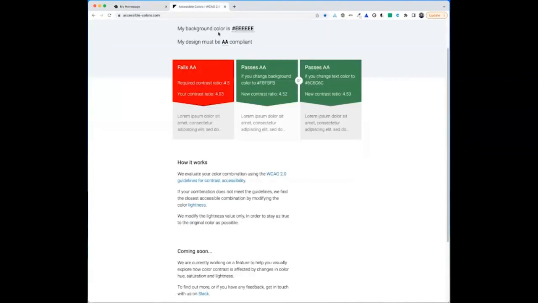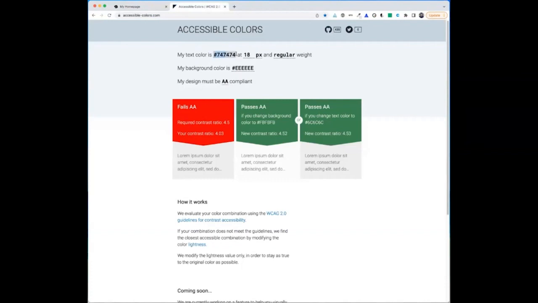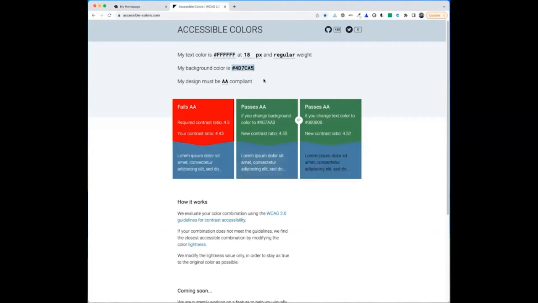And I like accessiblecolors.com because when I put in, for example, the text color of F, which is white, and I put the background color, and I'm just going to paste what I had copied, it tells me not only that it fails, which I knew, but it gives me 2 alternatives that would meet the criteria.